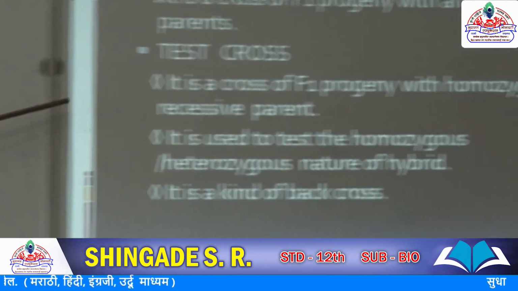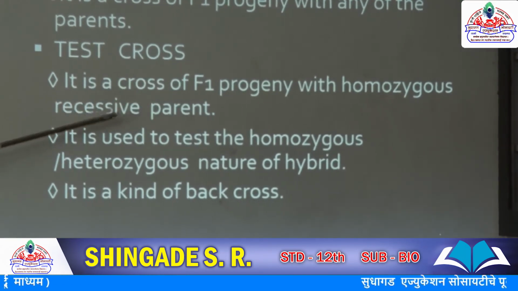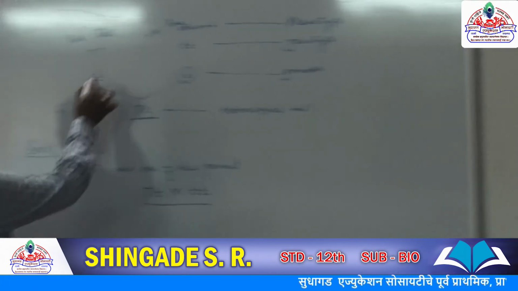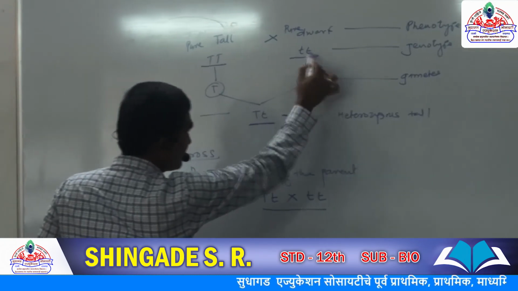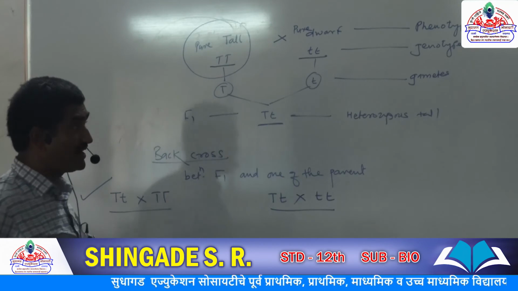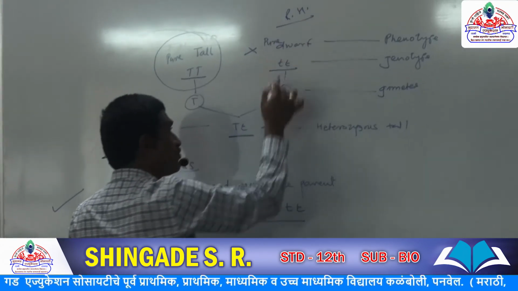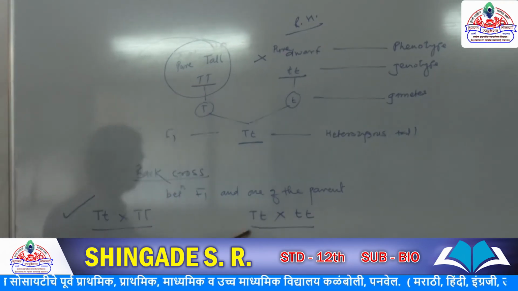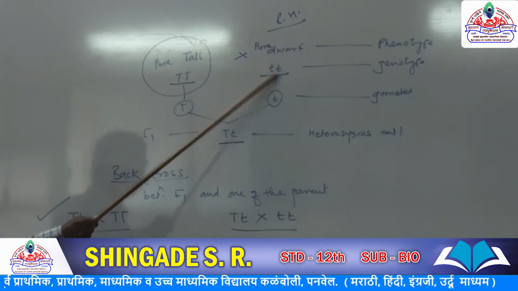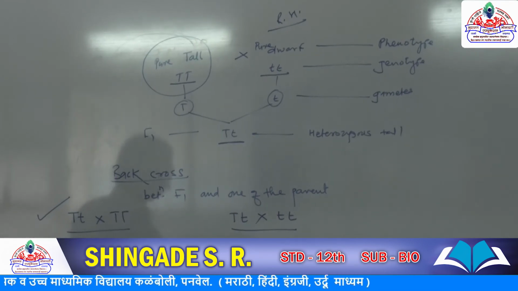A cross between F1 with the homozygous recessive parent. This is the dominant homozygous parent, and this is the recessive homozygous parent. So a cross between F1 and the homozygous recessive parent is called a test cross.